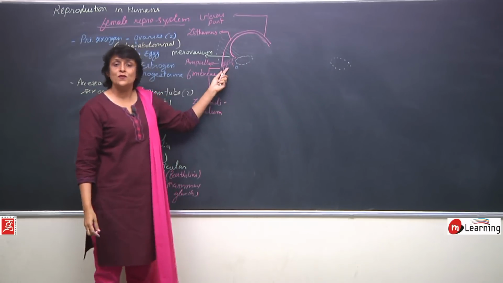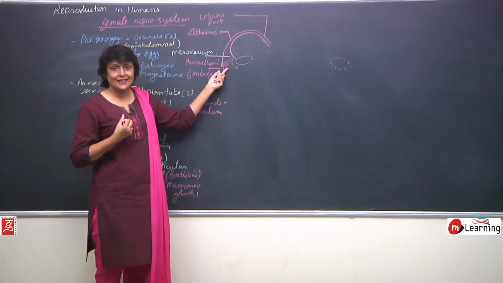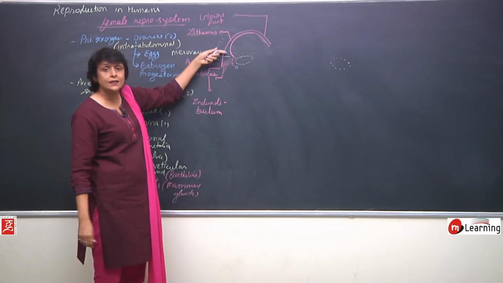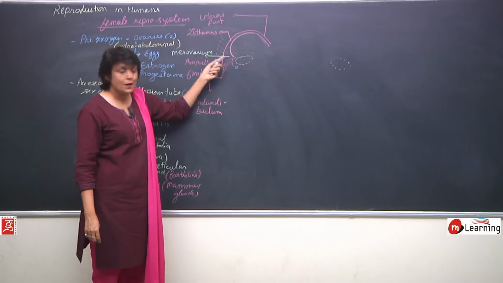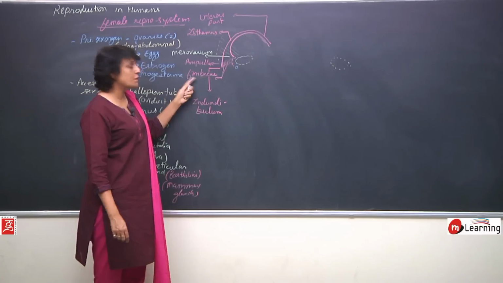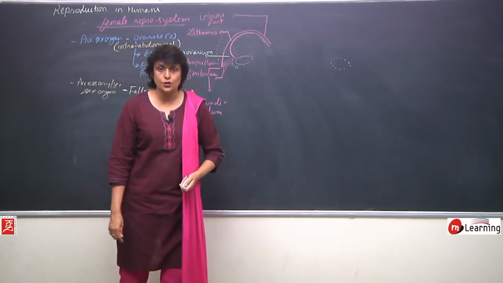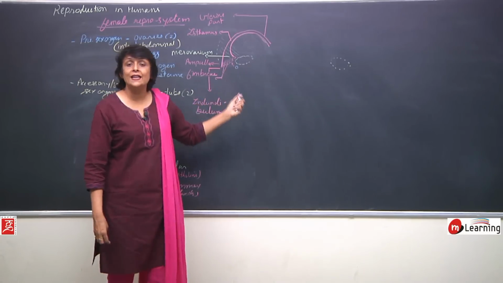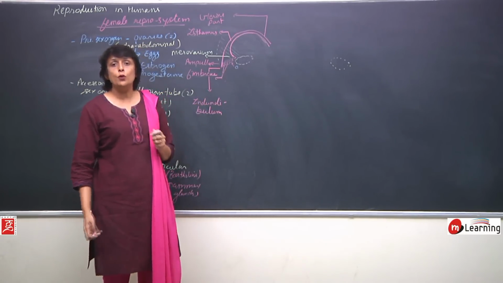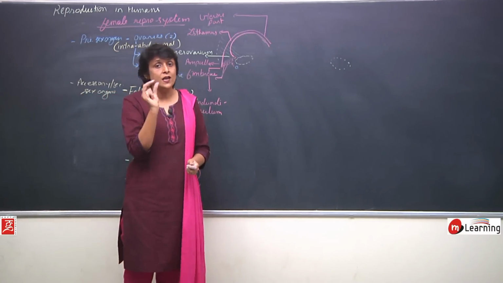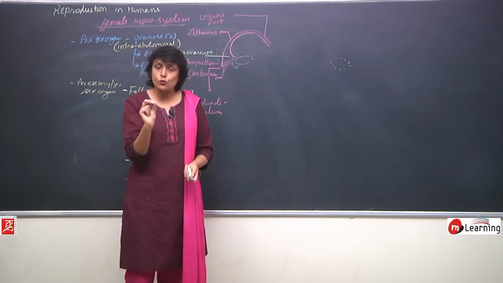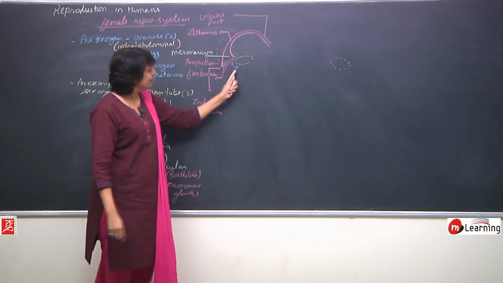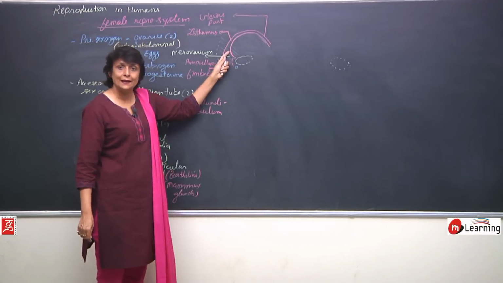The basic purpose of these fimbriae is to collect the egg, because the egg is being released, it comes down and then it gets sucked into the fallopian tube. How does it get sucked in? These fimbriae, which are finger-like structures at the opening of the ampulla, when they move, they create a whirlpool. A whirlpool is a cone-like thing in which the narrower part of the cone has suction power, and this egg gets sucked in.